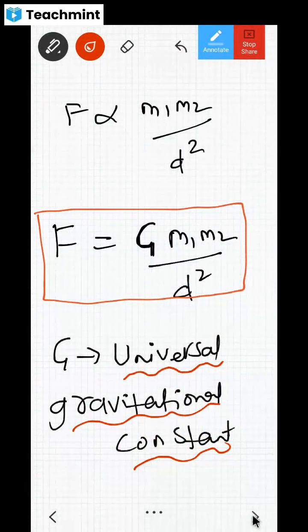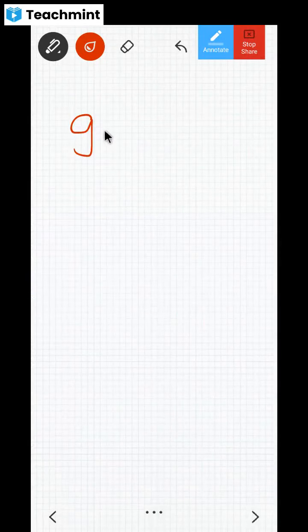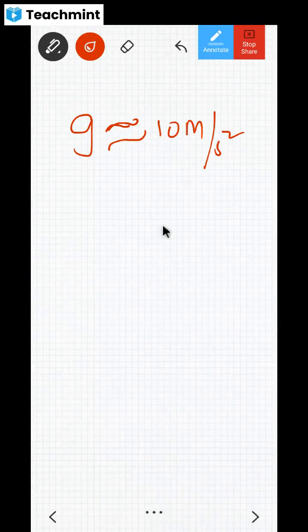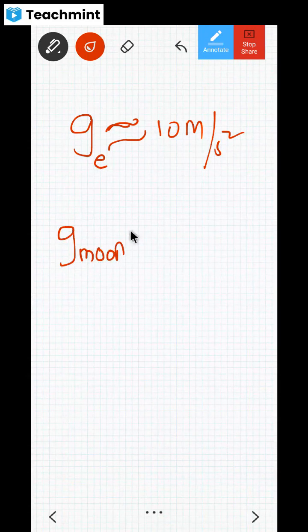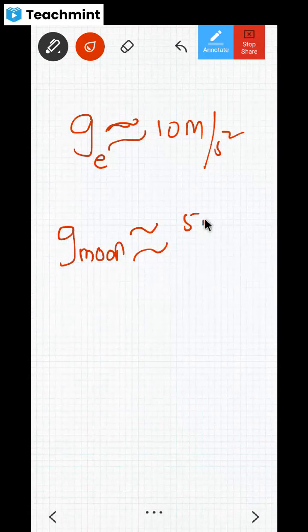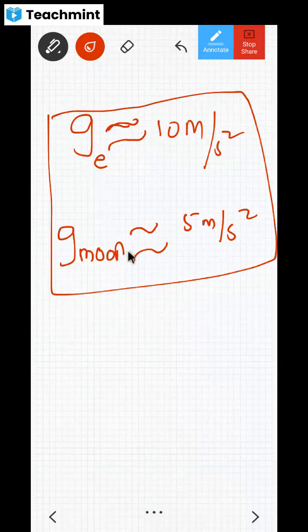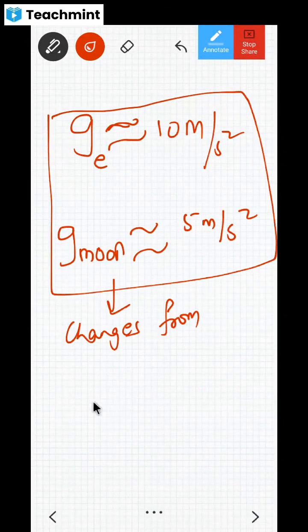But how about small g, my dear children? On Earth, approximately how much do we take? We take it as 10 meter per second square. Now, if you go to the Moon, its value is different, maybe like 5 meter per second square. This value of small g changes in the universe. Wherever you go, it keeps changing from place to place.